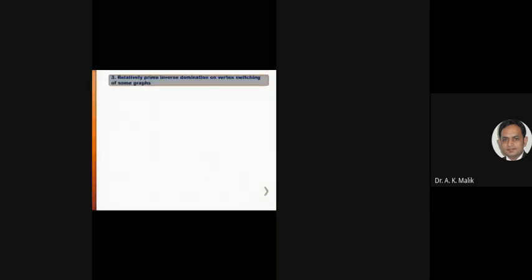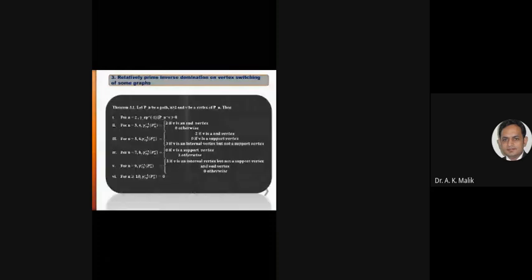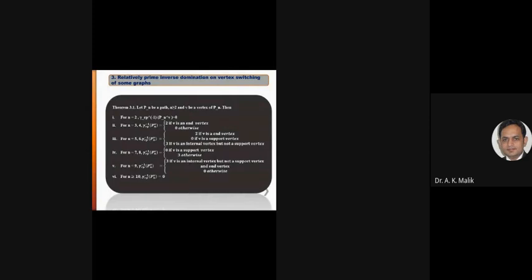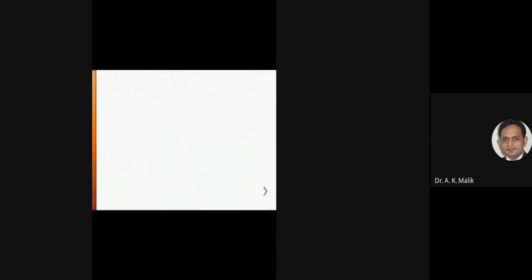And this is my first theorem. Let Pn be a path, n greater than or equal to 2, and V be a vertex of Pn. For n equal to 2, the relatively prime inverse dominating number of the path equals 0. For n equal to 3, 4, the relatively prime inverse dominating number of the path equals 2 if V is an end vertex and 0 otherwise.